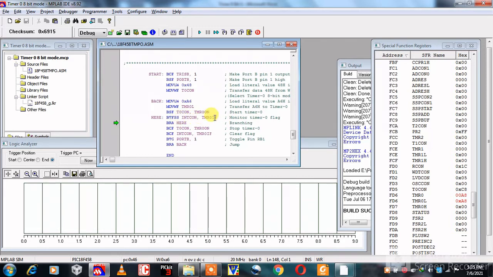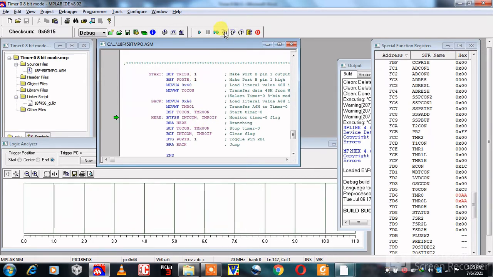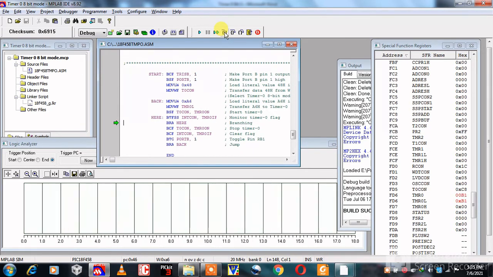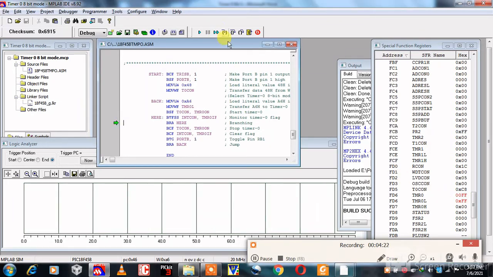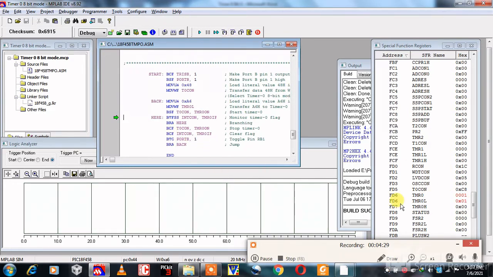This instruction monitors the flag TMR0IF and then jumps. It jumps continuously. Now the count of TMR0L is 0xFE. Then after the next instruction it goes to 0xFF. After FF, the value of TMR0L is equal to 0x01.